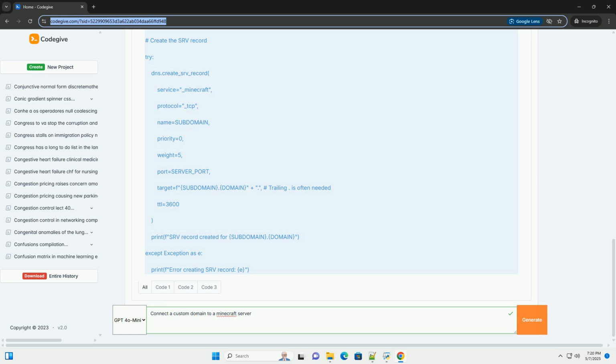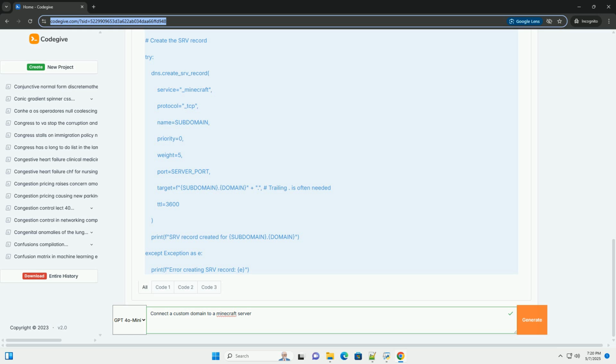TTL, time to live. This determines how long DNS servers cache the record. A shorter TTL, example 300 seconds or 5 minutes, means changes propagate faster, but put slightly more load on the DNS server. The default TTL is usually fine, example 3600 seconds or 1 hour.